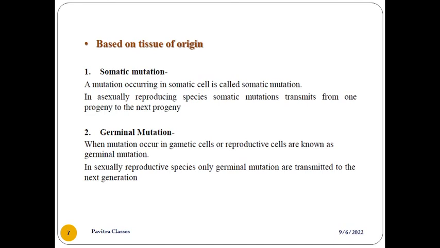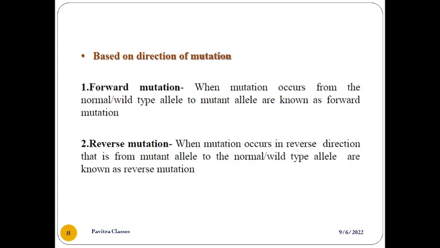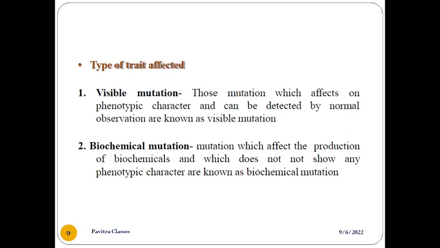Germinal mutation is when mutation occurs in the gametic cell or reproductive cell. In sexually reproducing species, only germinal mutation will be transmitted to the next generation. So this is based on the tissue of origin. Next is based on the direction of mutation: forward mutation and reverse mutation. When mutation occurs from the normal, wild type allele to the mutant allele, it is known as forward mutation. If the mutant allele goes back to normal, that is reverse mutation. So this is based on the direction of mutation.